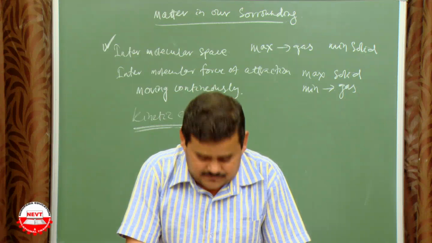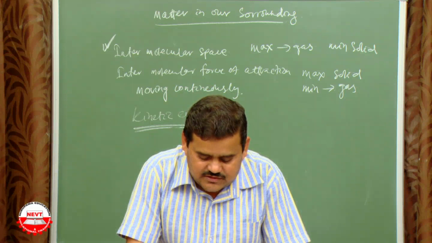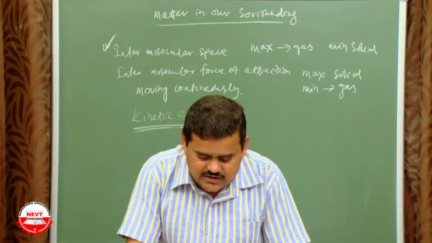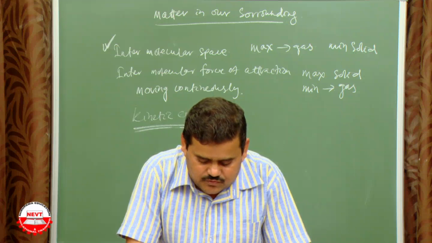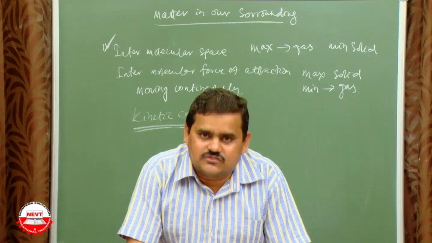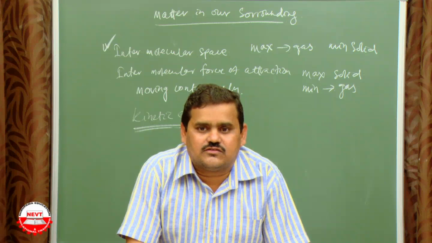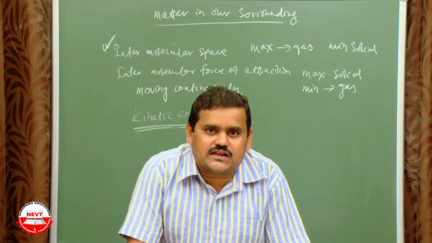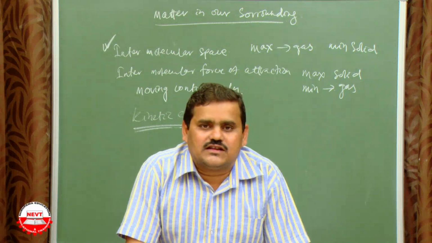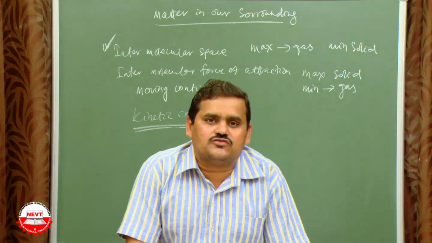Next, question number 2: give reason for the following observation. The smell of hot sizzling food reaches you several meters away, but to get the smell from cold food, you have to go close. Actually, you have noticed that when mutton is cooking, the smell spreads up to a minimum of 100 or 200 meters. But when this substance is kept inside the fridge and then brought outside, it has no smell. But if you boil it again, the smell will be produced again.